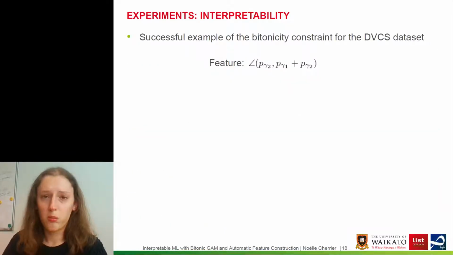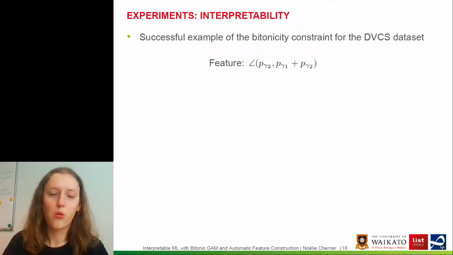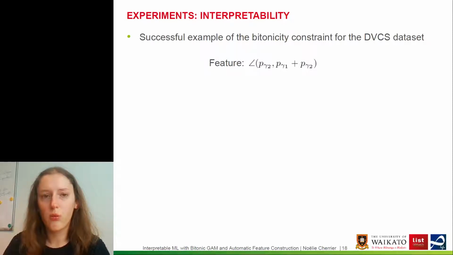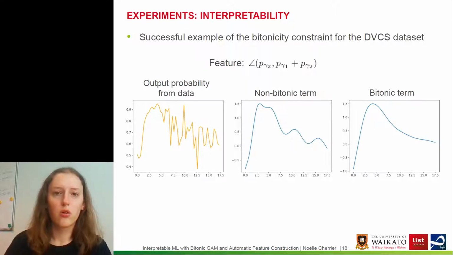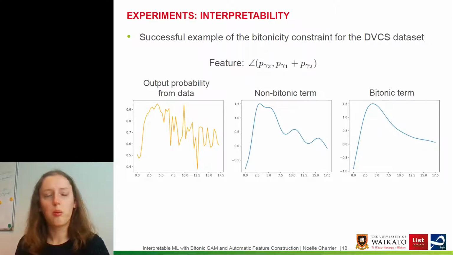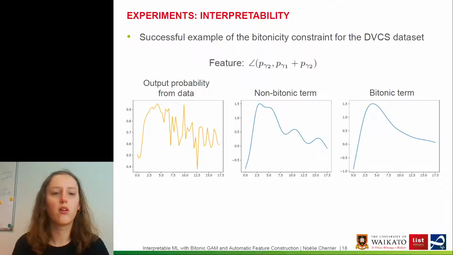I will show you 2 examples of Bytonic terms now. One for the DVCS dataset. So here is a feature that I will consider. I won't detail why this feature is still interpretable to experts, but this is a discussion that has been conducted in the paper. So on the left we have the output probability from the data, so directly computing the y as a function of the feature.